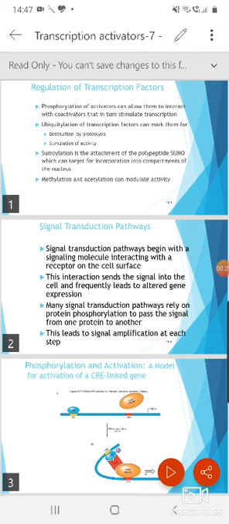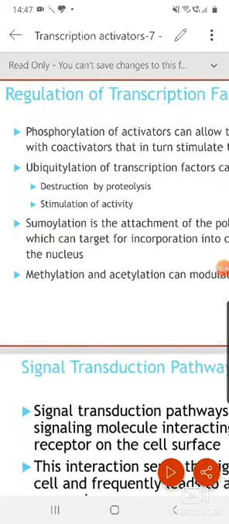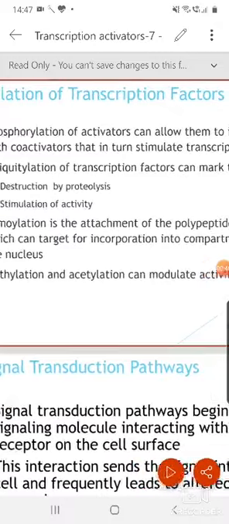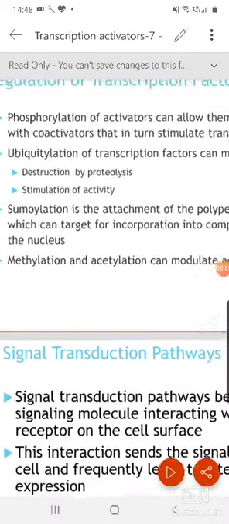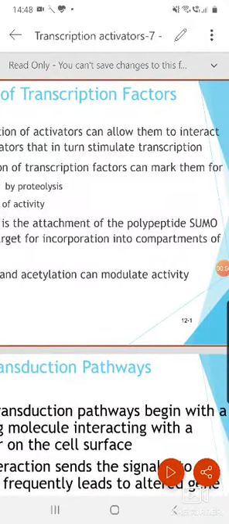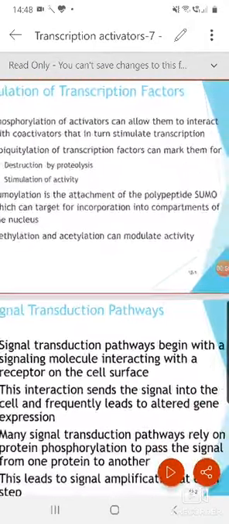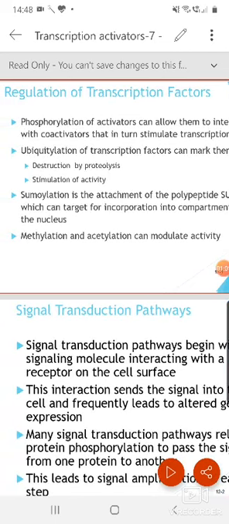Now, how do we regulate these transcription factors? Is there any process to regulate them? So we can see that phosphorylation of activators can allow them to interact with a co-activator, which in turn stimulates transcription. So phosphorylation may be a key feature. With the help of that, this transcription factor can interact with another protein, known as a co-activator, which in turn helps to stimulate the transcription.